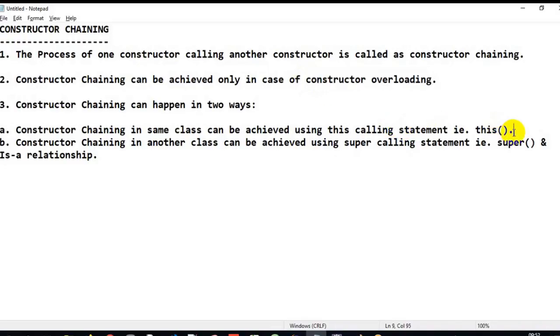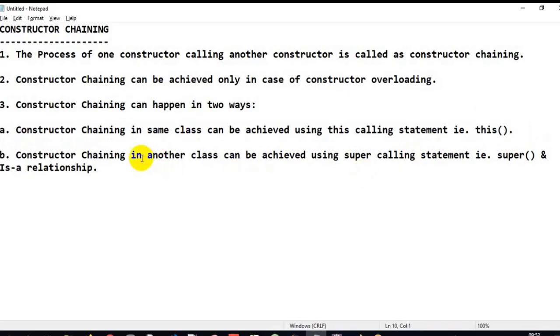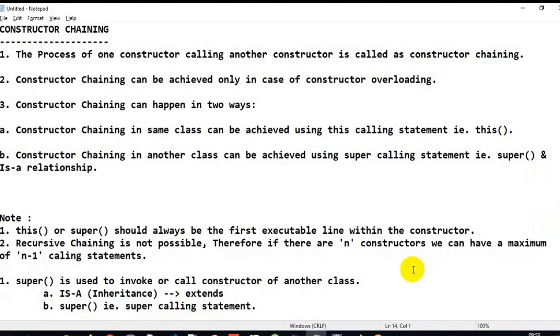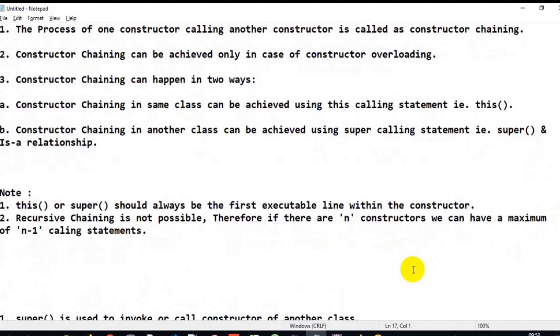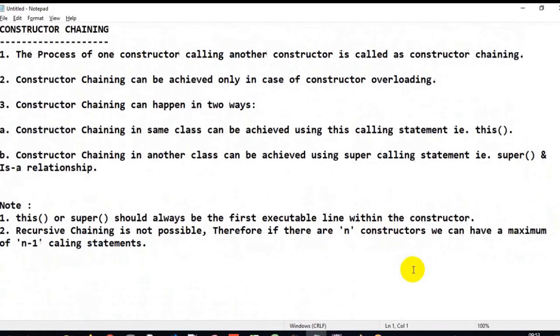But constructor chaining can be achieved in two ways. What is the first way? Constructor chaining can happen in the same class with the help of the this calling statement, that is this(). And the second point, constructor chaining can be achieved in another class with the help of the super calling statement, that is super(), and it needs an is-a relationship. That I will talk about later. But as of now, these are the few things we are supposed to understand. I hope we all got the clarity. It's a very simple part, got it? There is some note here which I will be talking about.